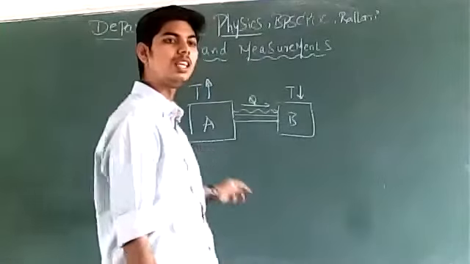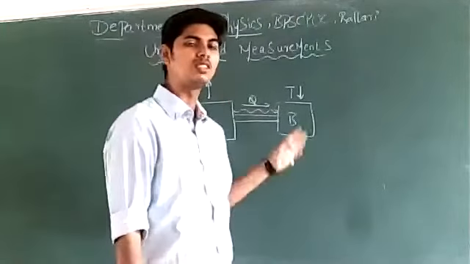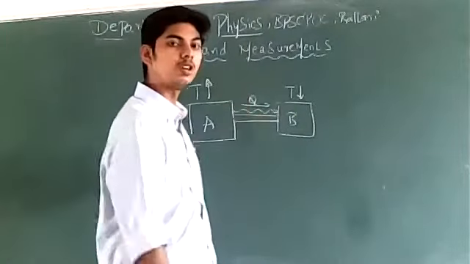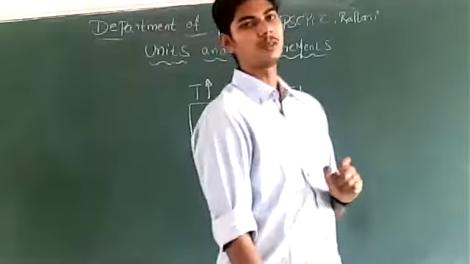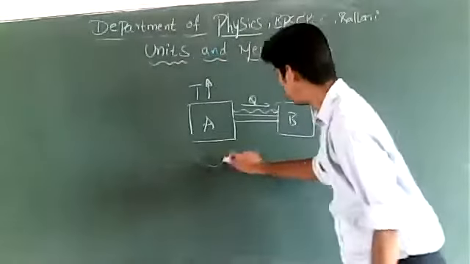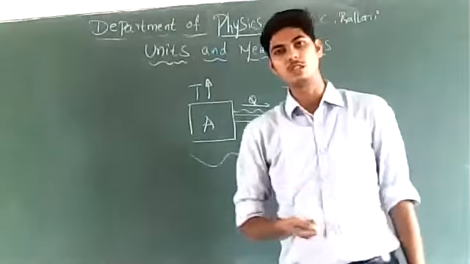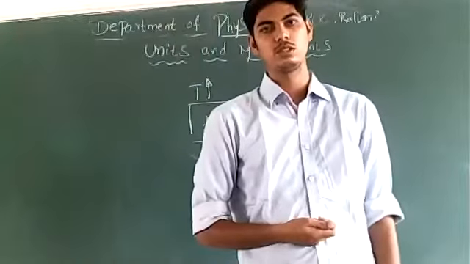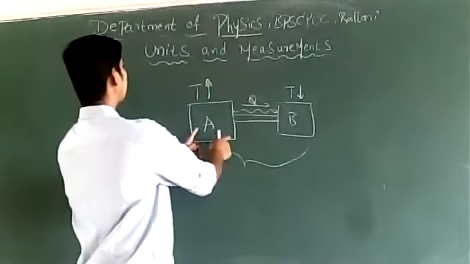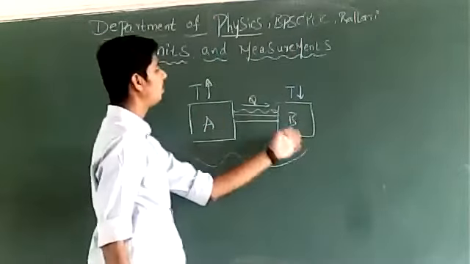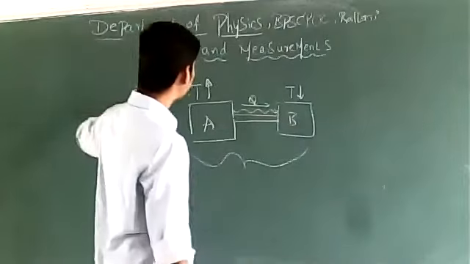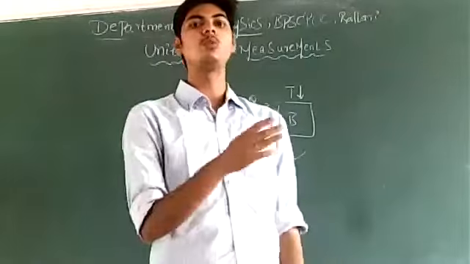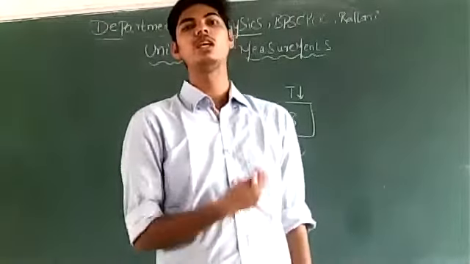If you say body A is at higher temperature and body B is at lower temperature, you must measure what is the temperature of body A and what is the temperature of body B. See, when you are measuring something, you must express your measurement in some numbers. You need to measure it and express your measurement in some numbers.